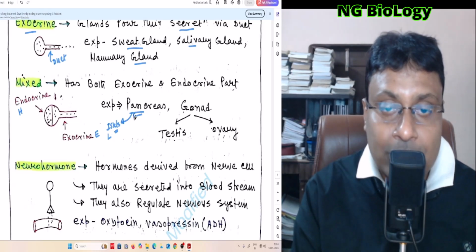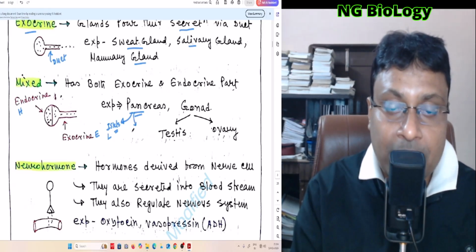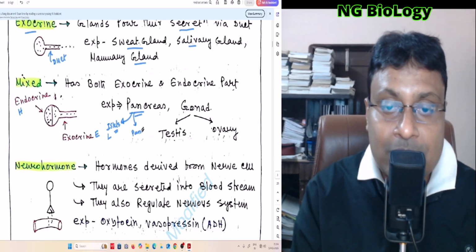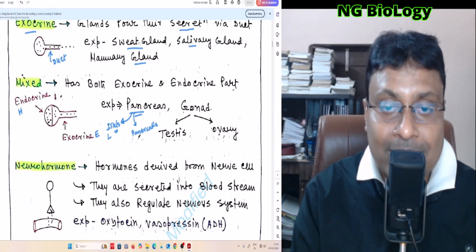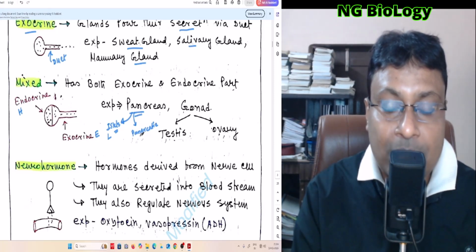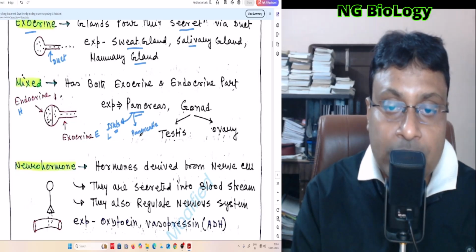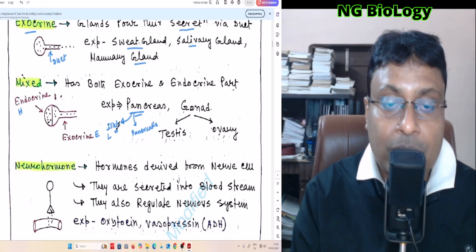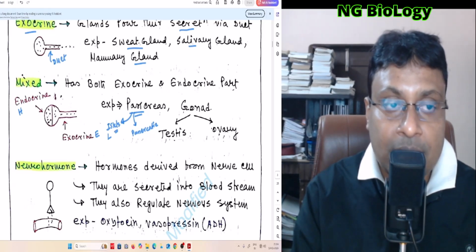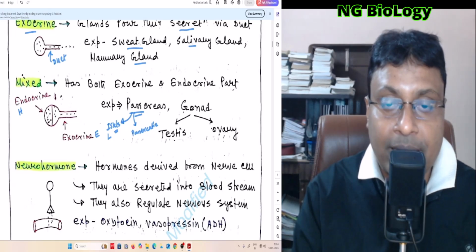And also the exocrine part secretes different pancreatic enzymes which cause digestion of different types of food materials. It may be carbohydrate, protein or lipid. So all types of food digestive material are secreted from this pancreas, and these are known as pancreatic juice. So secretion of pancreatic juice is the exocrine function of the pancreas, and secretion of different types of hormones like insulin and glucagon are the endocrine function of the pancreas, and for this reason the pancreas is known as a mixed gland.